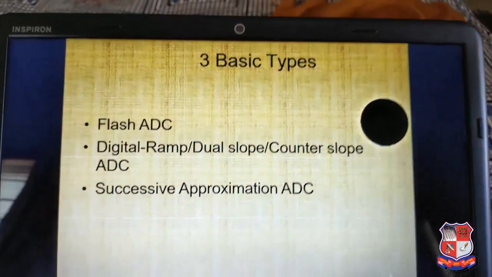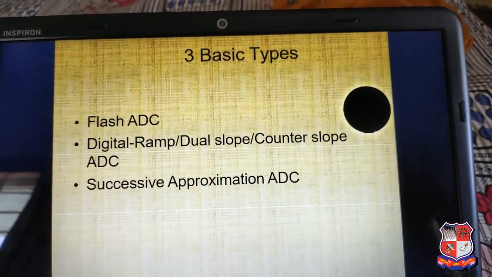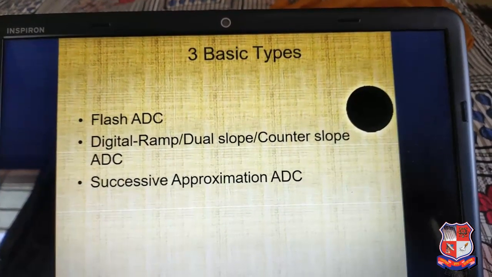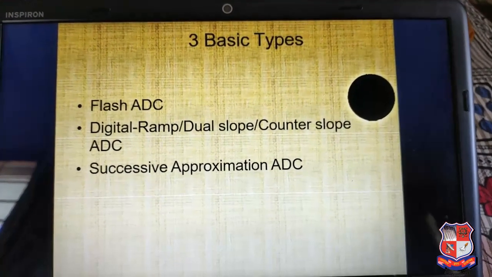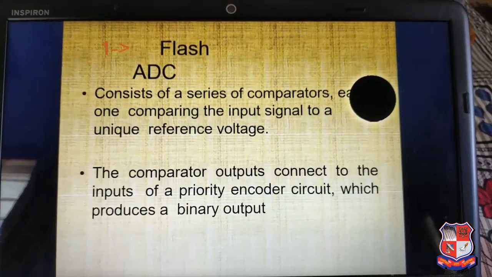Basic types. ADC converter basic types: first, the flash ADC; second, the digital ramp or dual slope or counter slope ADC; and third, the successive approximation ADC.